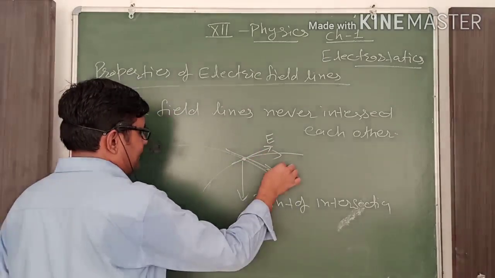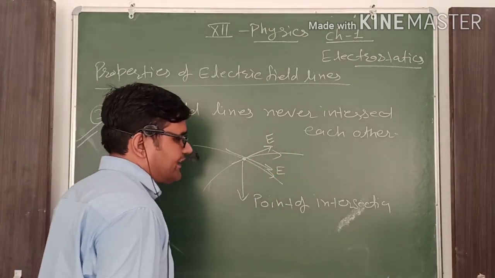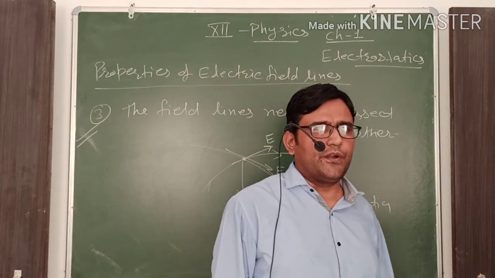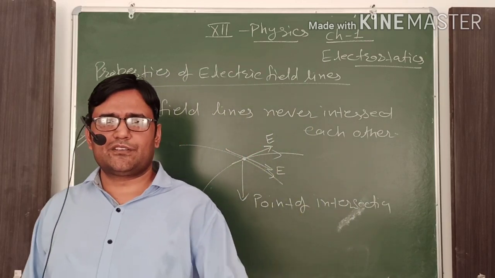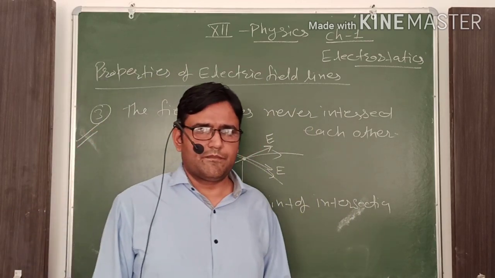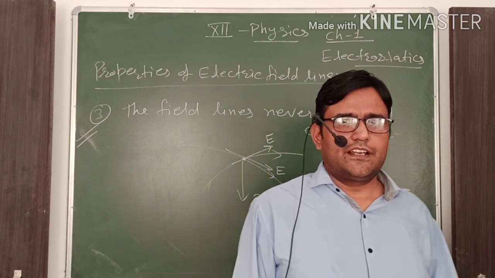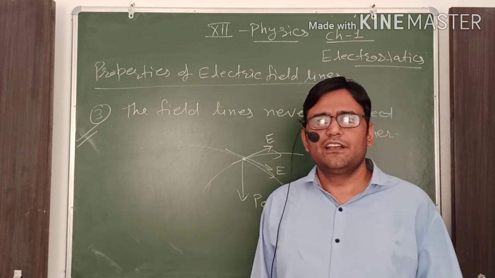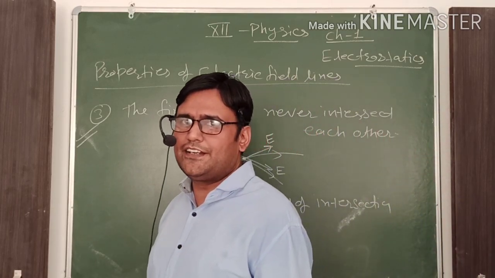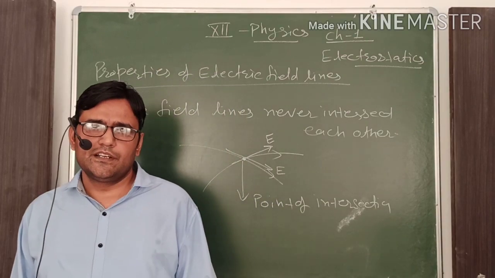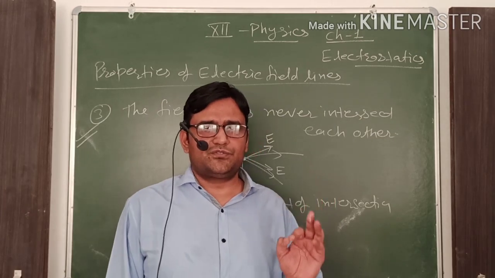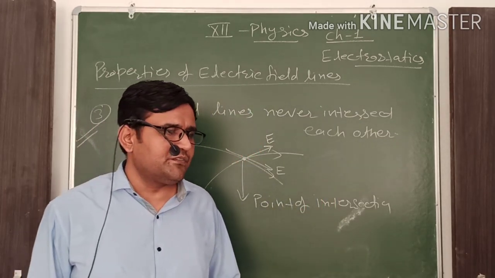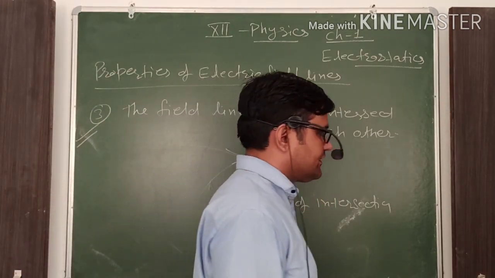It means there are two directions of the electric field at a single point, and that is not possible as per the electrostatics formulations. Clear? It is never possible to have two electric field directions at a single point. If they intersect, then this happens. That's why electric field lines never intersect each other.